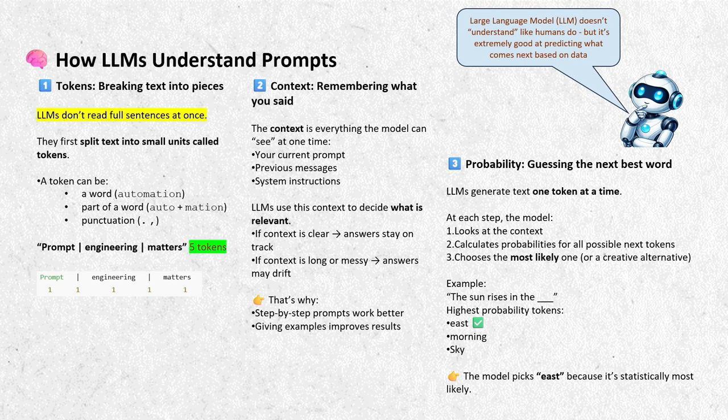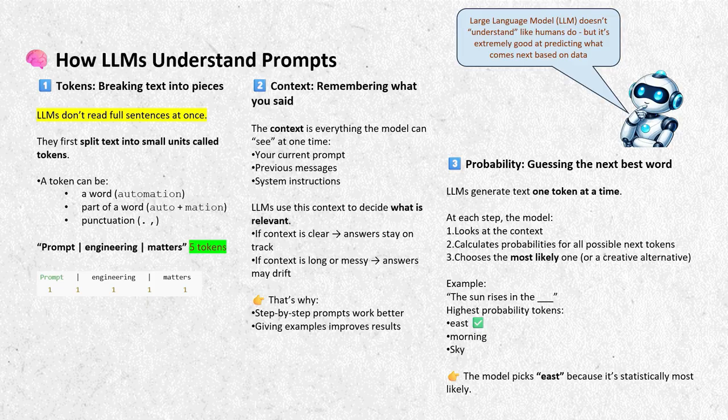Next comes context. The context is everything the model can see at one time. Your current prompt, previous messages, system instructions. If the context is clear, answers stay on track. If the context is long or messy, the answers may drift.